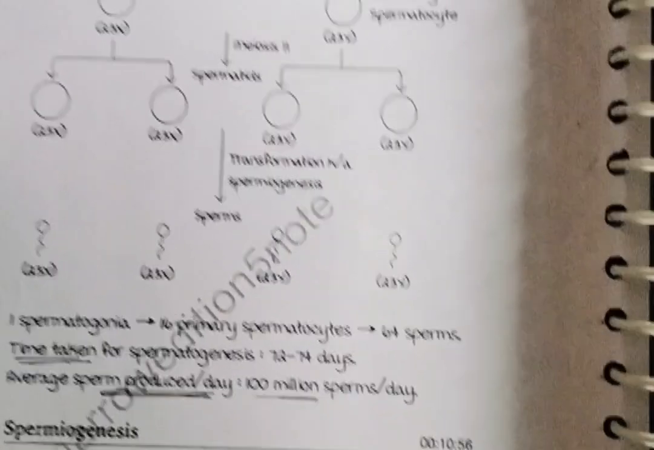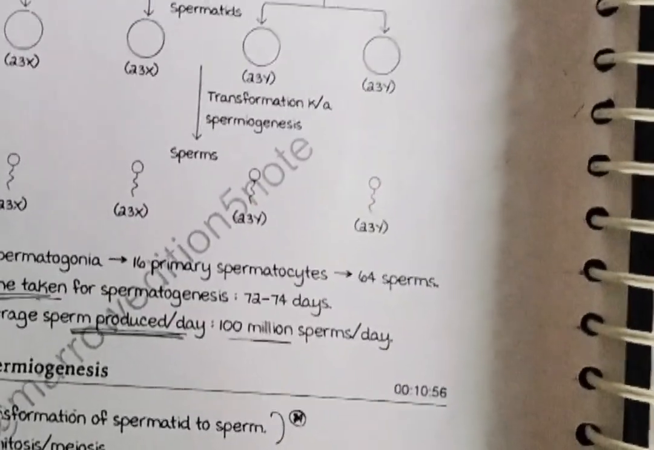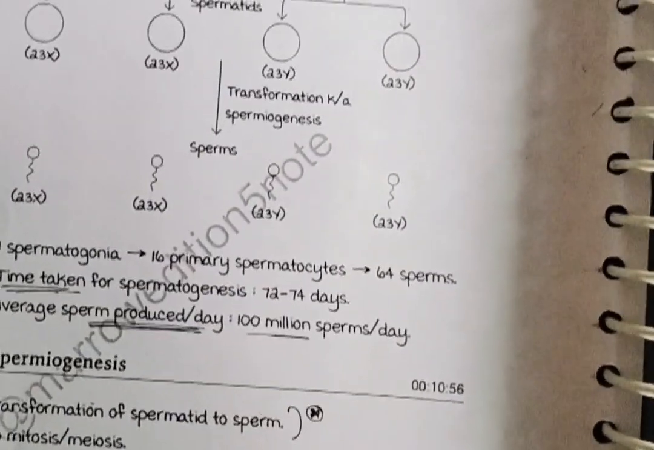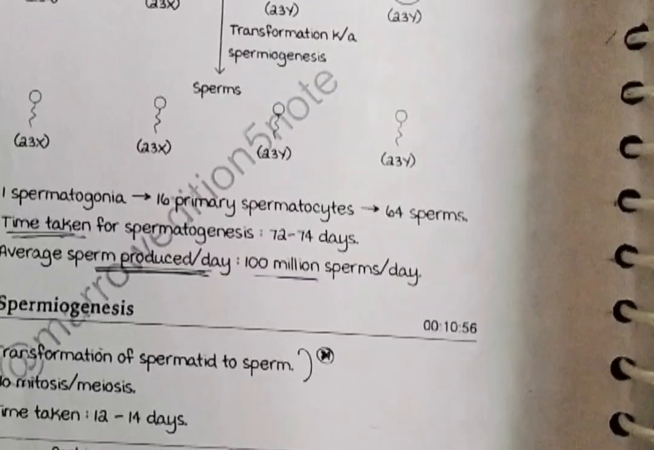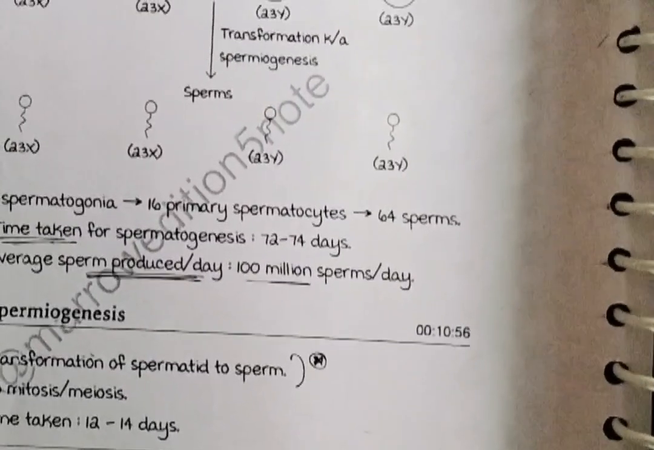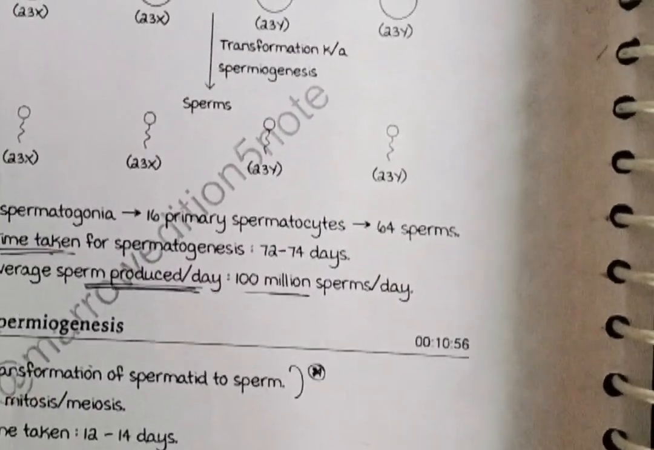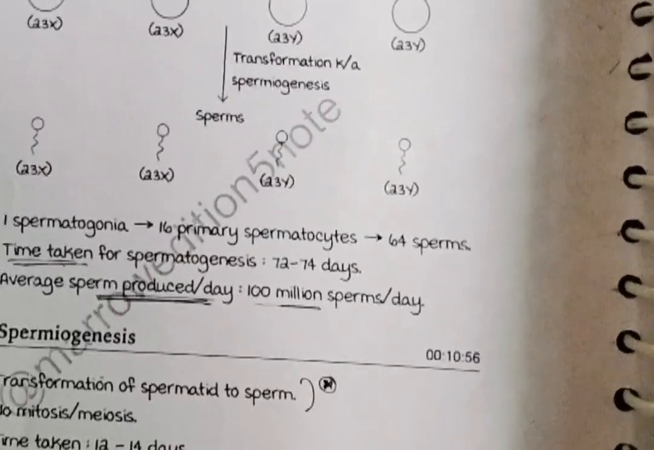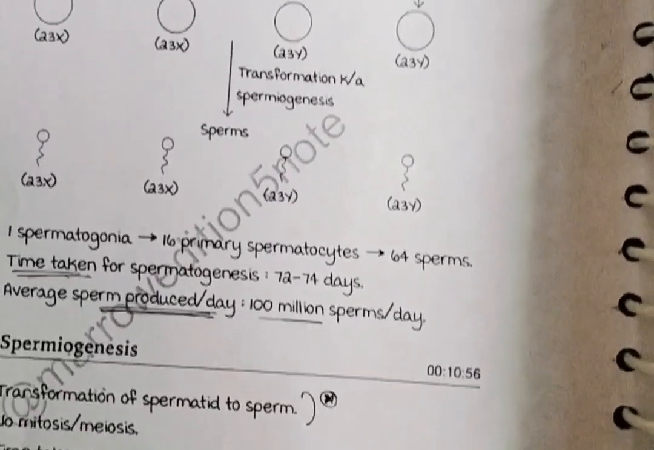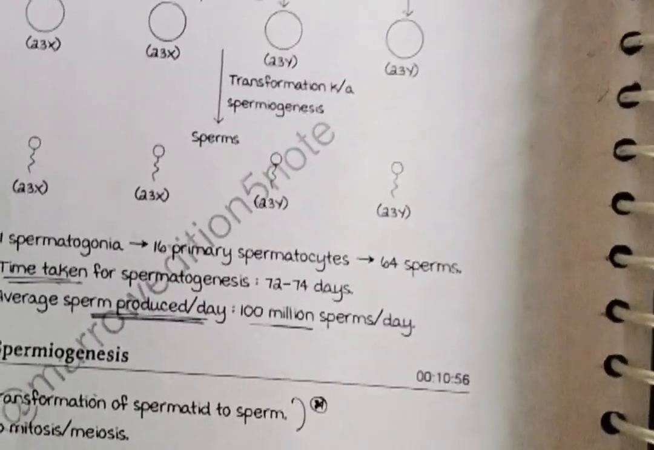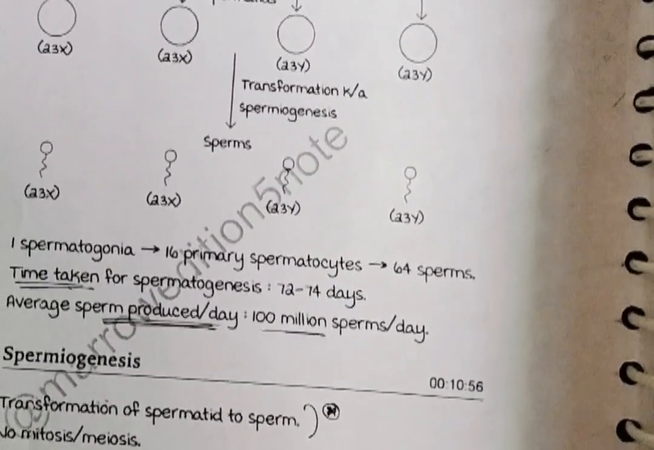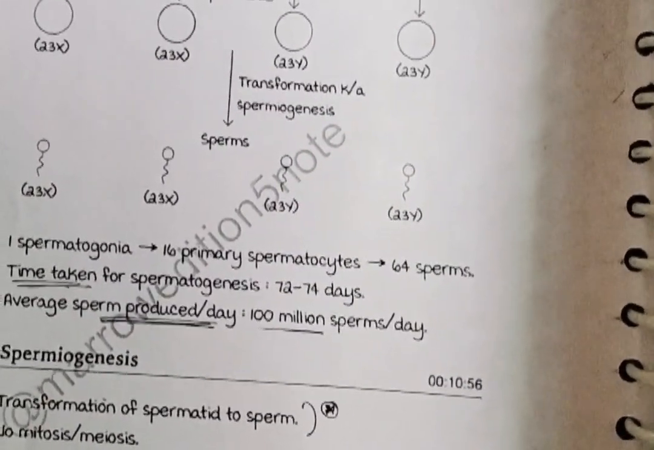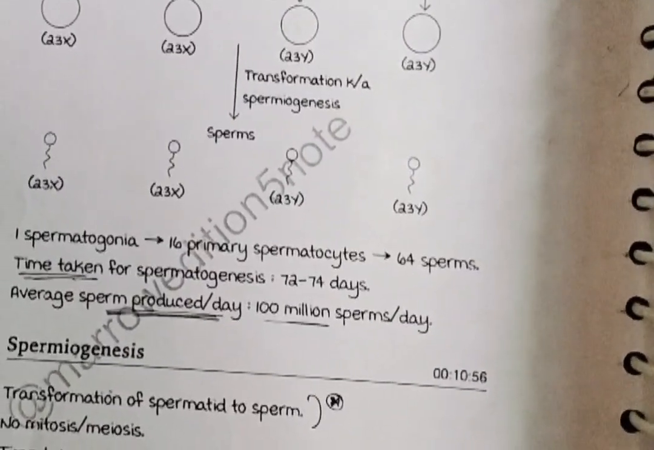Then immediately follows the second meiotic division, with the formation of 4 spermatids. Each contains a haploid number of chromosomes, 2 with 23X and 2 with 23Y. Immediately after their formation, extensive morphological differentiation of the spermatid occurs, without further cell division, to convert them into spermatozoa.